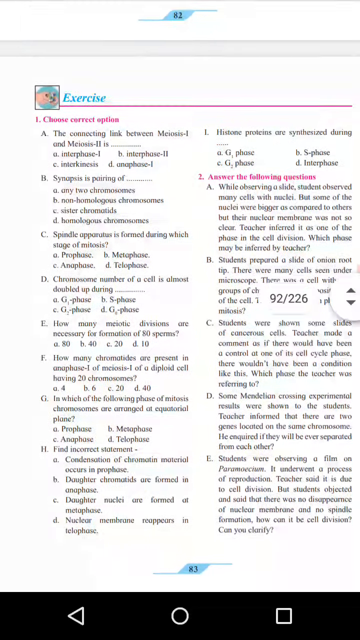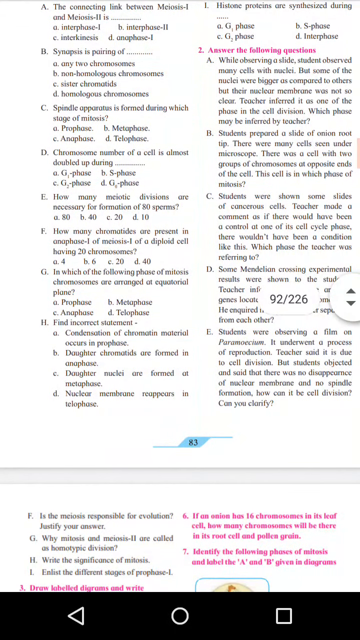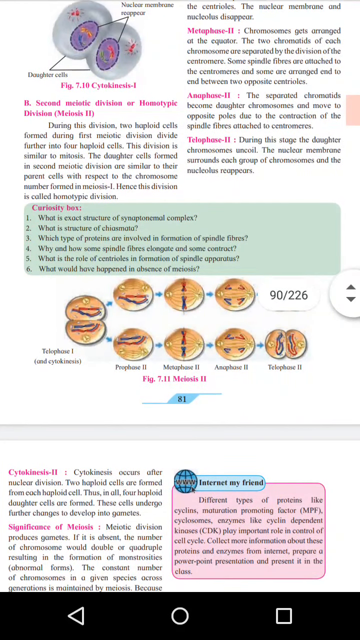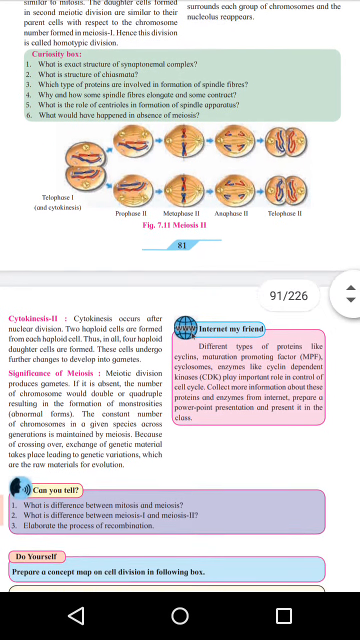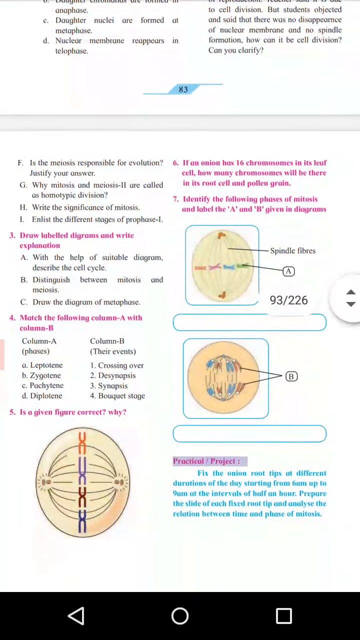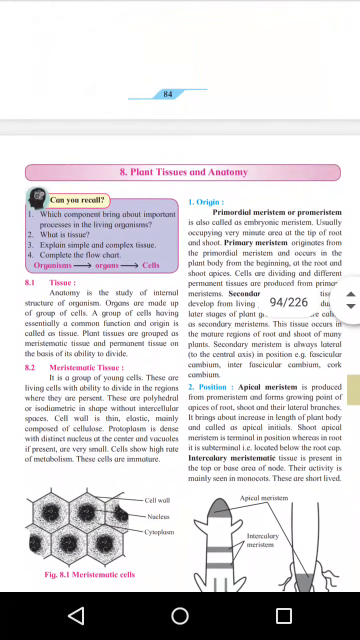Generally in somatic cells of a multicellular organism, mitosis is seen, but meiosis, in the case of a multicellular organism, occurs only when gametes are formed. During that process the meiosis occurs.